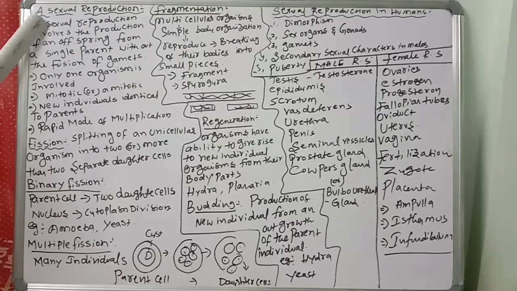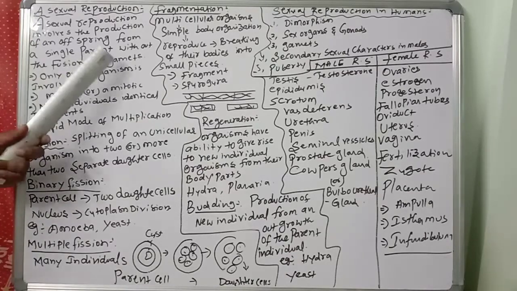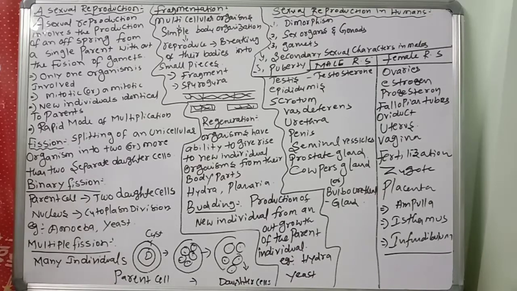Asexual reproduction means what? Asexual reproduction involves the production of an offspring from a single parent, so not male and female, only one, without the fusion of gametes. No male gamete, no sperm, no eggs. Such kind of reproduction is called asexual reproduction. It mostly occurs in unicellular organisms like bacteria, protozoa. Multicellular animals like sponges and hydra also perform this asexual reproduction.